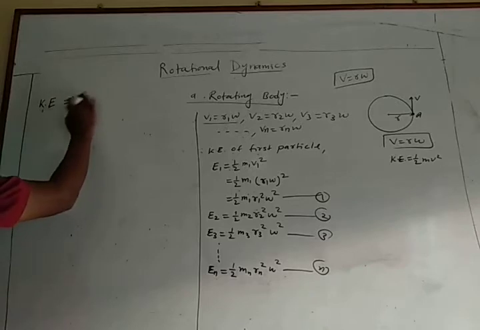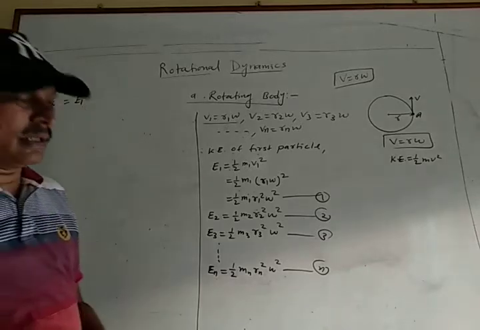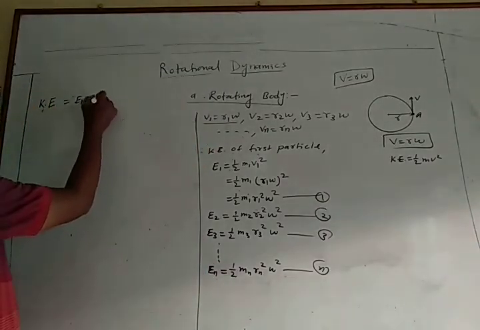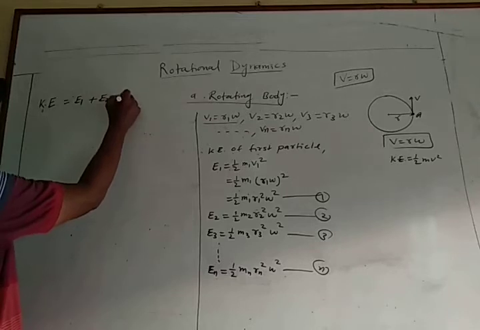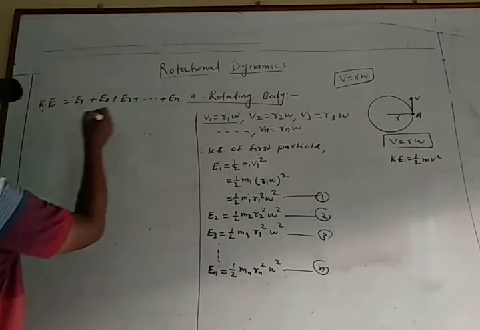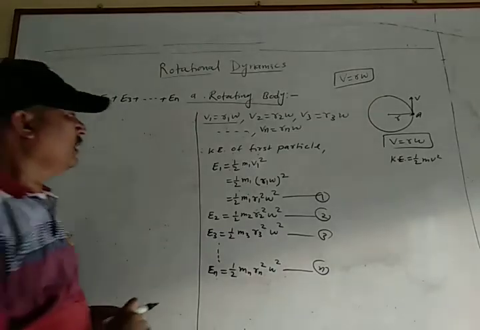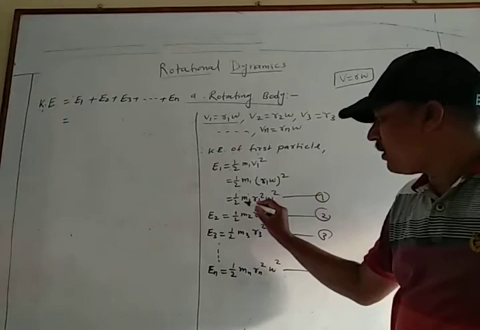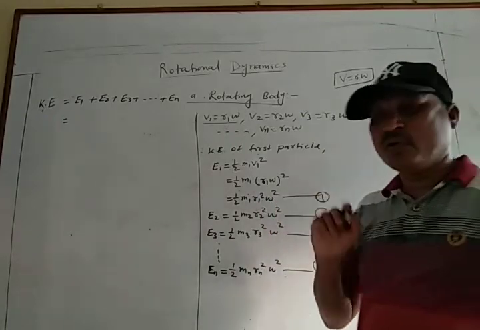Kinetic energy of a rotating body is equal to the sum of the kinetic energy of the translational particles, E1 plus E2 plus E3 up to En. Then what is the kinetic energy of the first particle? Half m1 r1 square omega square.